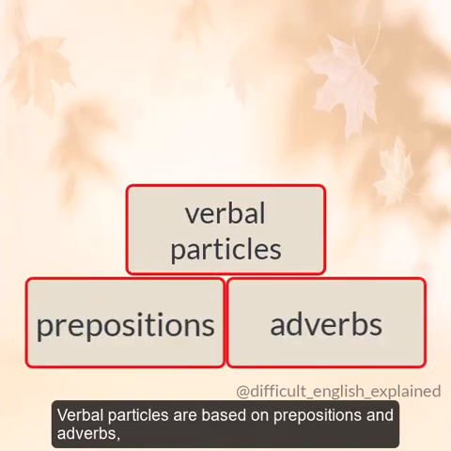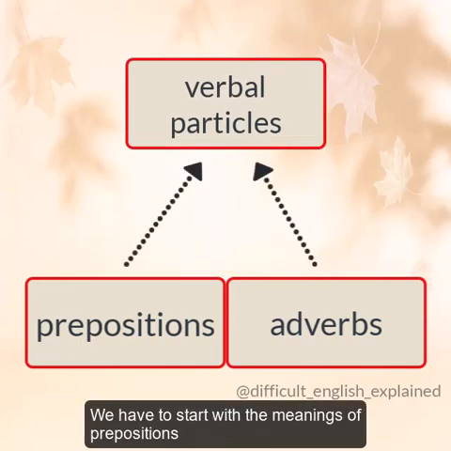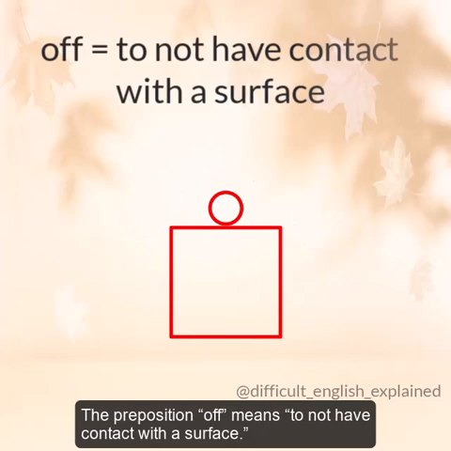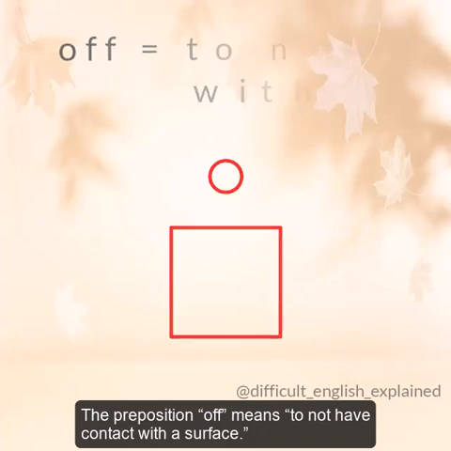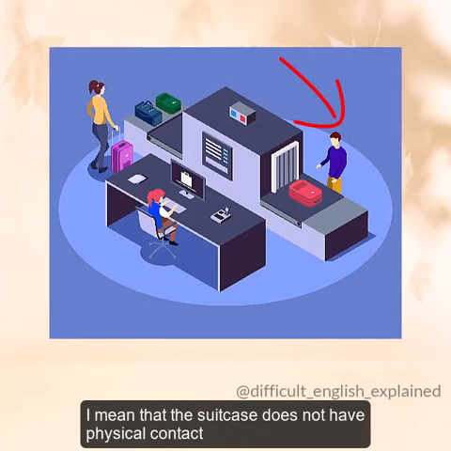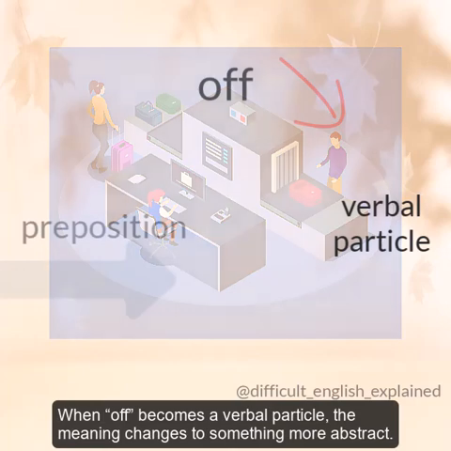Verbal particles are based on prepositions and adverbs, but they aren't the same. We have to start with the meanings of prepositions and adverbs to understand the meanings of verbal particles. The preposition off means to not have contact with a surface. If I say, I took my suitcase off the conveyor belt, I mean that the suitcase does not have physical contact with the conveyor belt anymore.